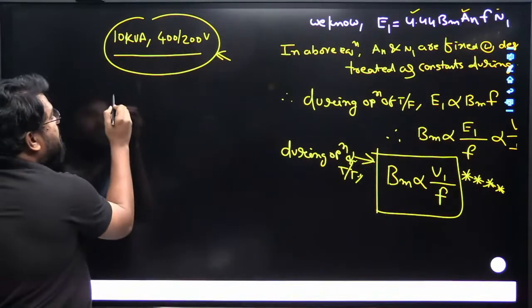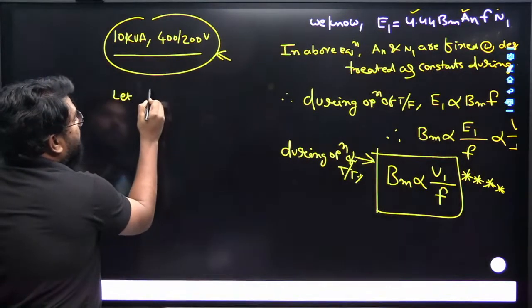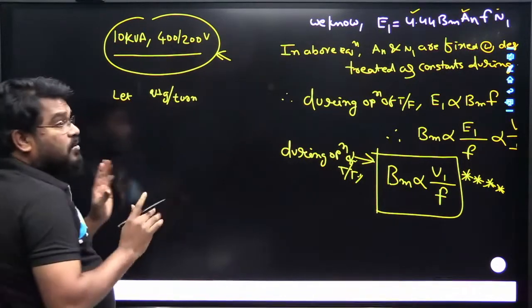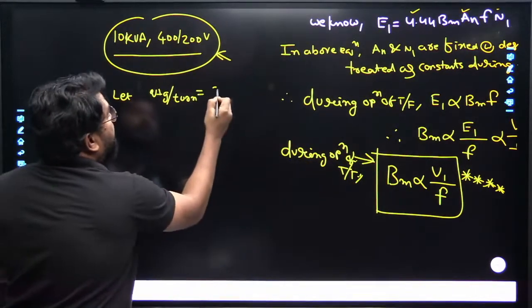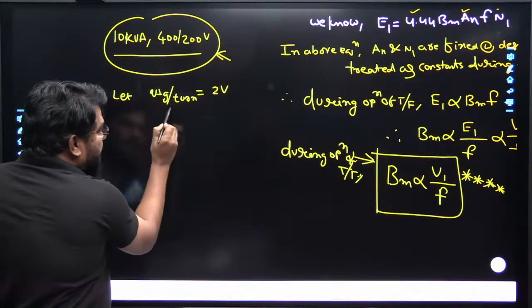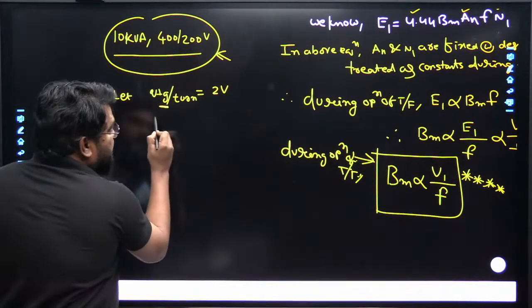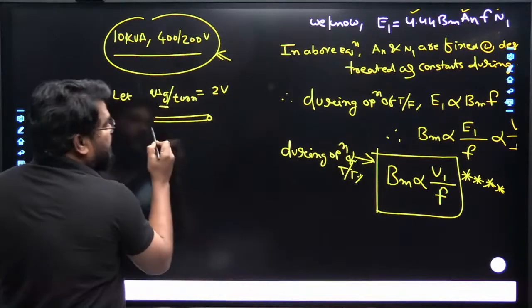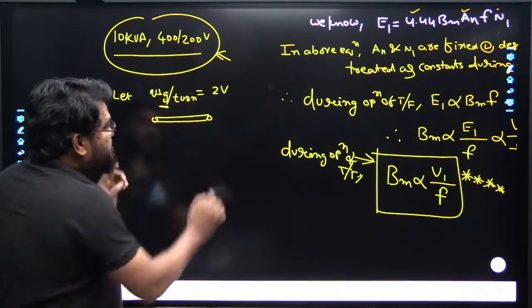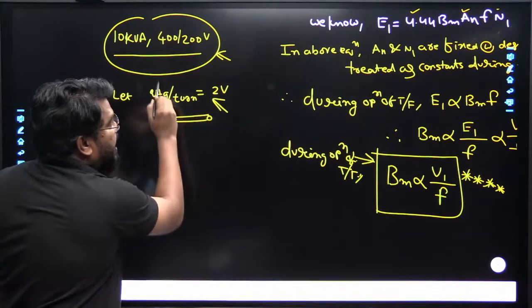For example, the voltage per turn is 2 volts. This depends on the size of the conductor and also the length of the conductors. So the voltage per turn remains the same, always.